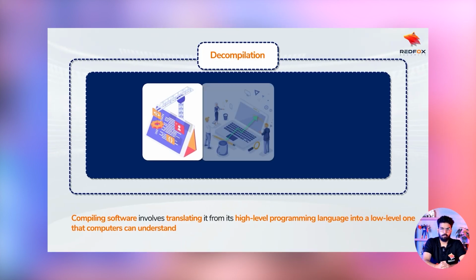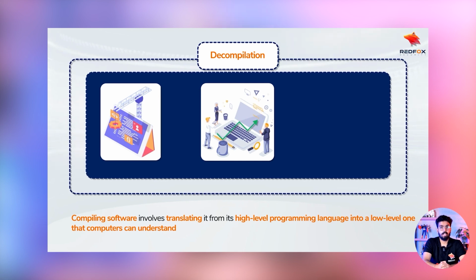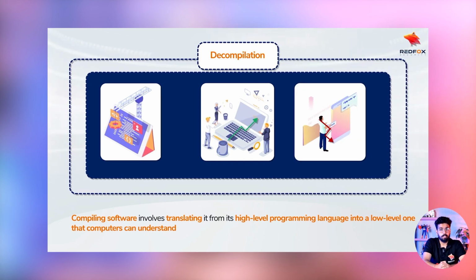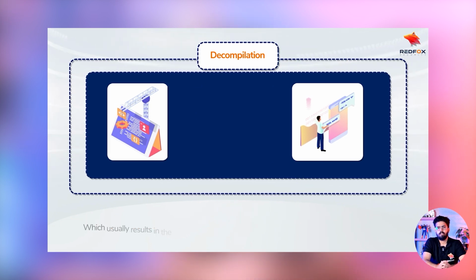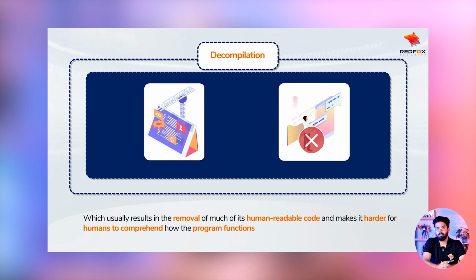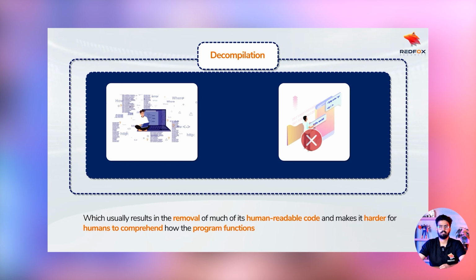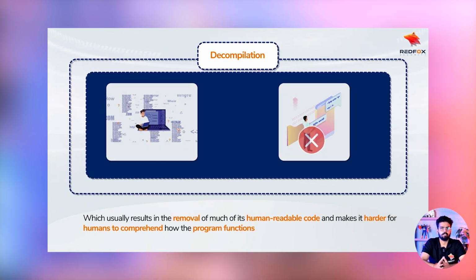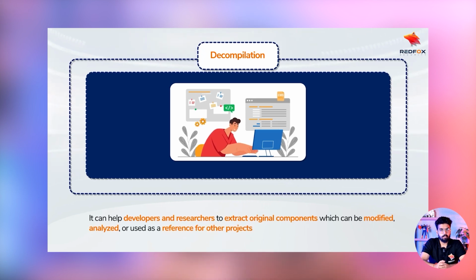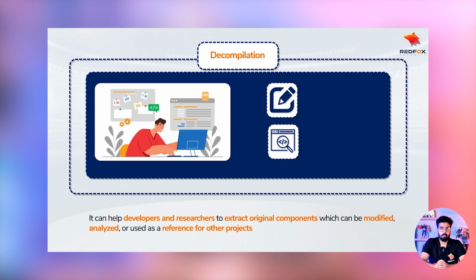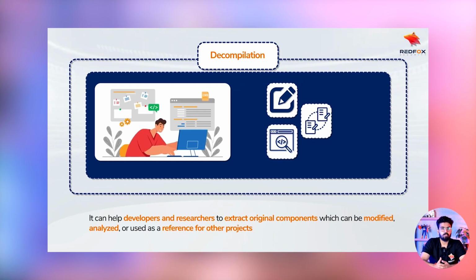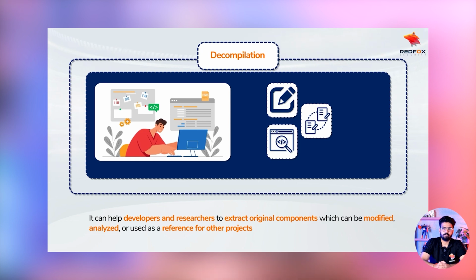Compiling software involves translating it from its high-level programming language into a low-level one that computers can understand, which usually results in the removal of much of the human readable code and makes it harder for humans to comprehend how the program functions. Decompilation can help developers and researchers to extract original components which can be modified, analyzed, or used as a reference for other projects.